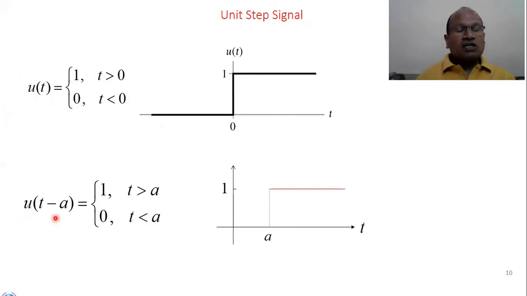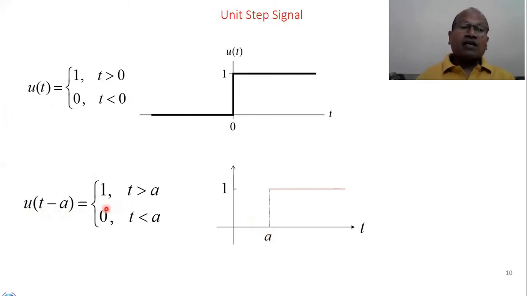But here you see the signal is u(t minus a). So obviously there is a time delay of the signal, and the amount of delay is small a. You see here, the same signal is beginning from a. Why is it beginning from a? Because your time is delayed by a.